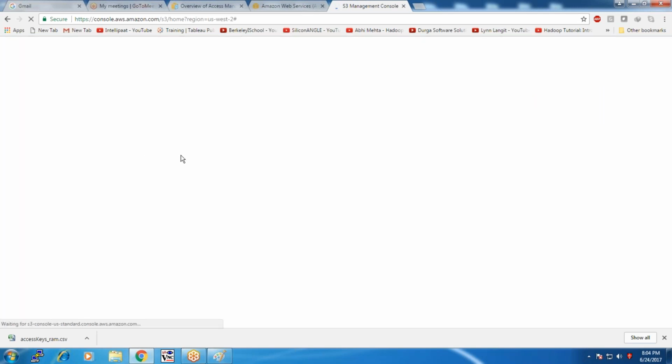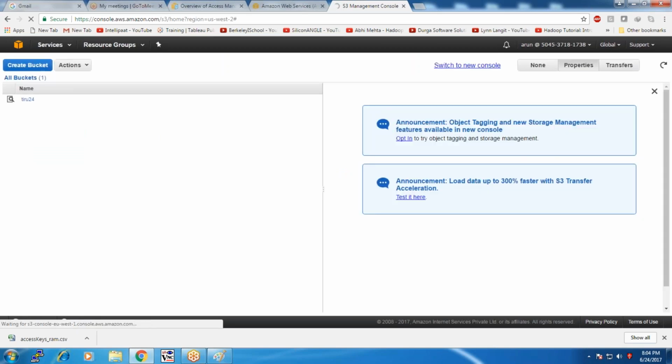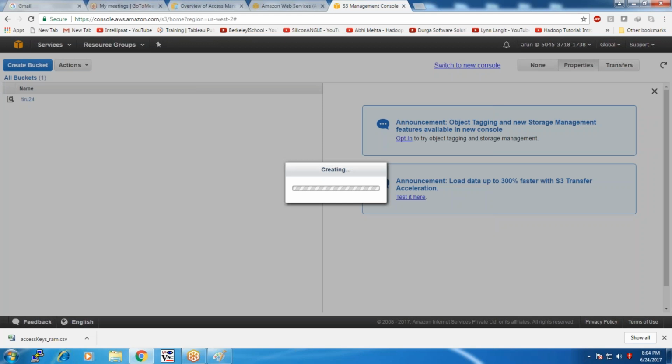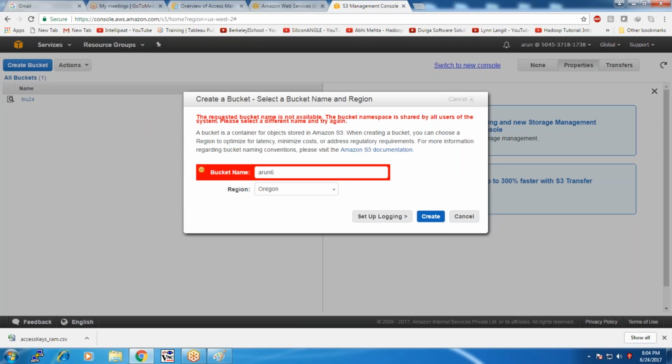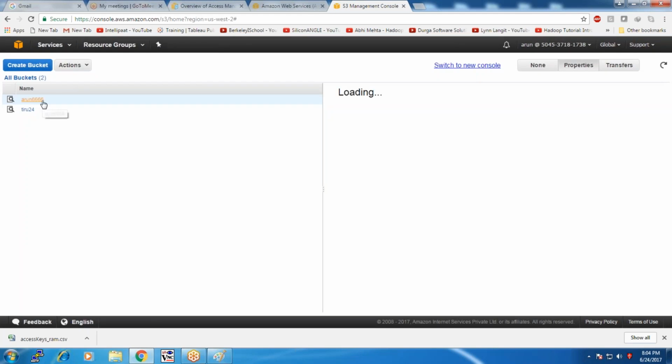So he can create a bucket. He can store objects in the bucket, like all the associated activity: uploading objects, downloading objects, everything that he can do with the bucket. So we create a bucket for the user. The bucket may be Arun 6. So let me create. The bucket name needs to be unique, so it is throwing an error. That's all. Okay, we created a bucket.